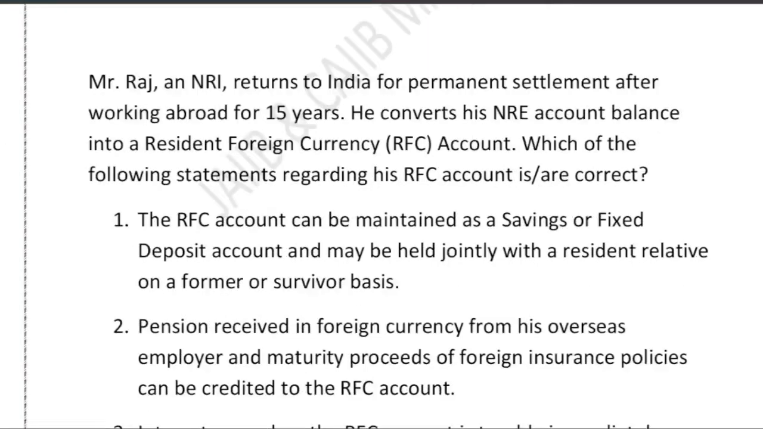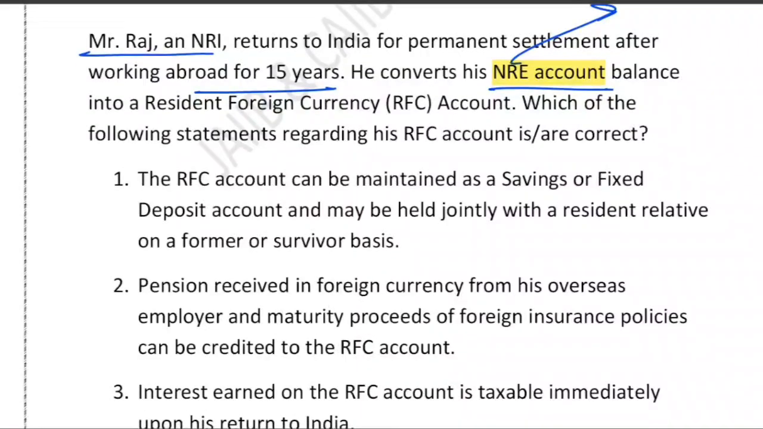Now, question number 2 on your screen. Question number 2 is a kind of case study related to the RFC account, resident foreign currency account. Let's have a look. Imagine that Mr. Raj has lived outside India for 15 long years. He was working abroad for 15 years, and he has money in his NRE account. NRE account is called non-resident external account, which was tax free and fully repatriable. So the question is, which of the following statements regarding his RFC account is or are correct?